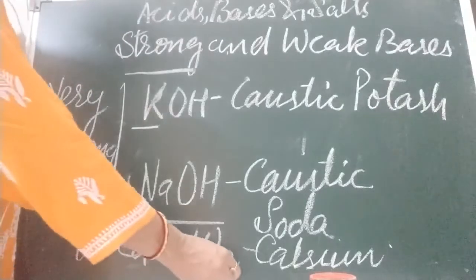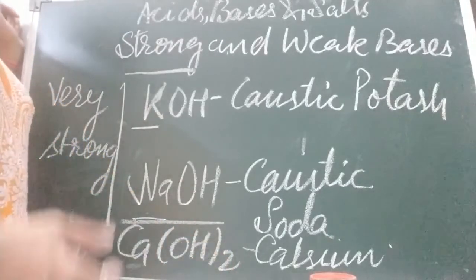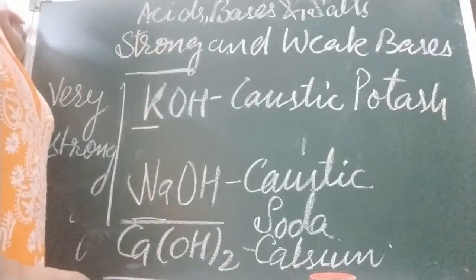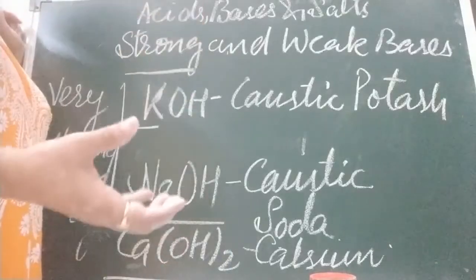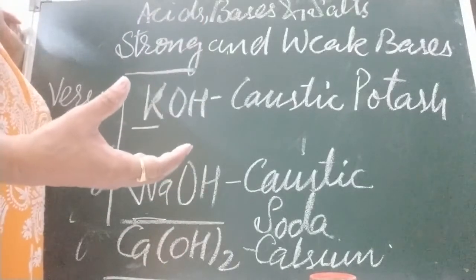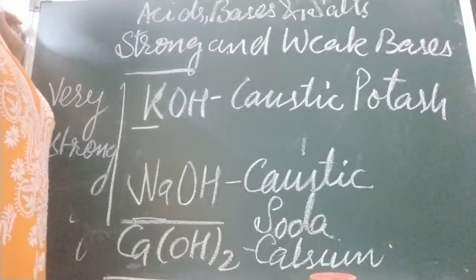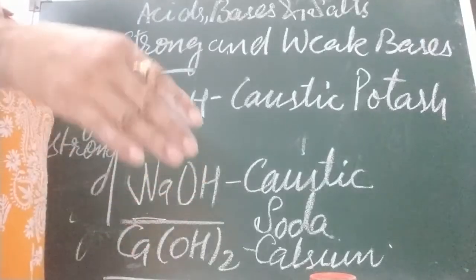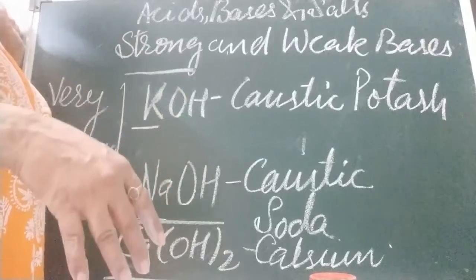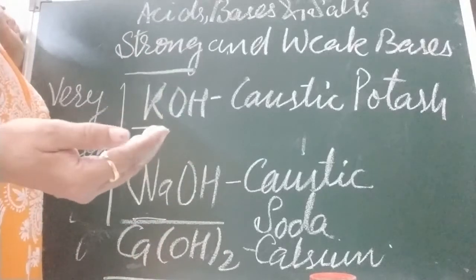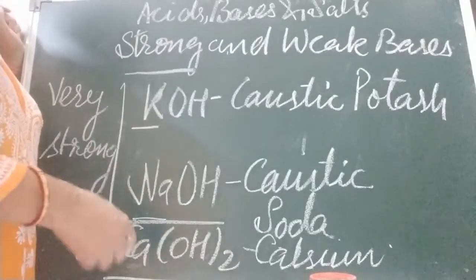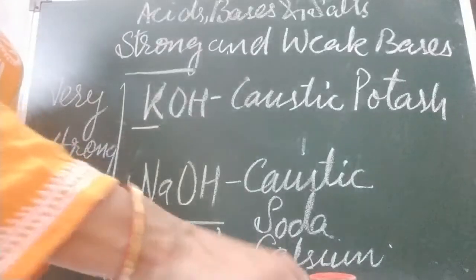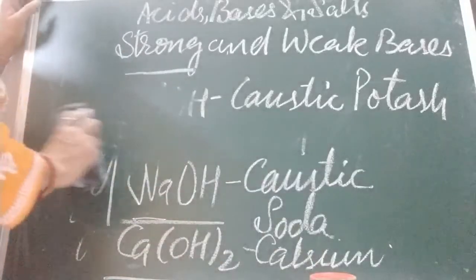That is calcium hydroxide. And when we dissolve this in water, it heats up. It releases heat, and if we put our hand in that, cuts will take place because this is a strong base. Okay. So strong bases I told you.